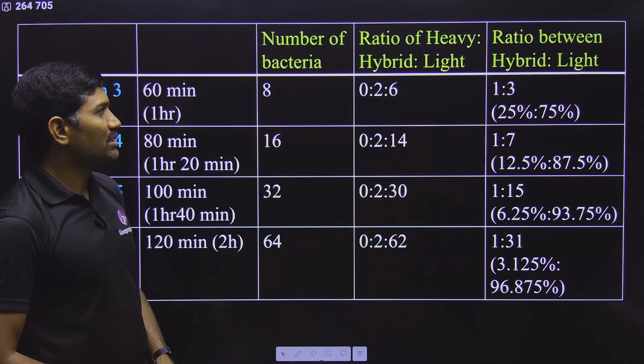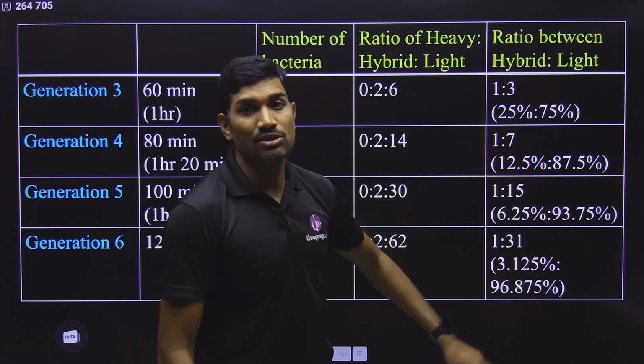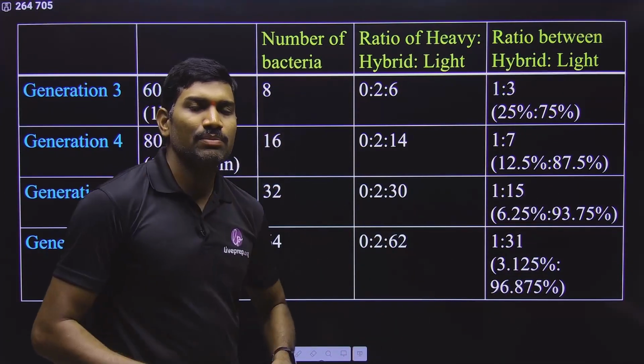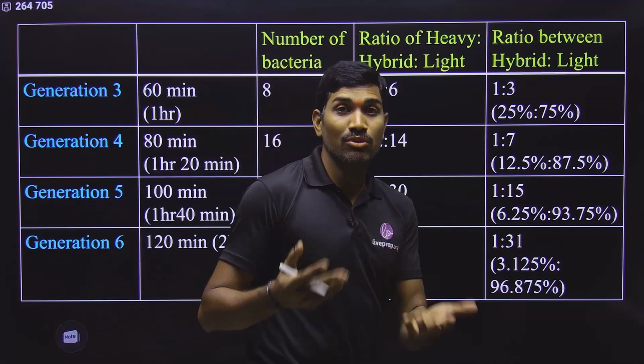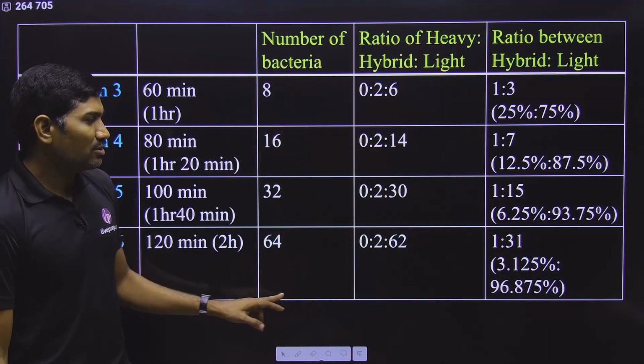Likewise, I have given the information with respect to hybrid and light here. Within brackets I give percentages also. Questions can be asked in any way. So if you are able to draw that particular diagram on your own, then you can write all these things very simply. Clear? So please practice all these things.